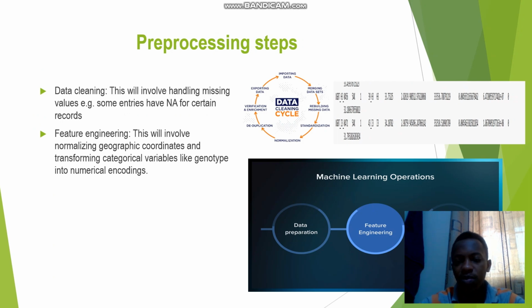Next, I'll be taking you through the pre-processing steps, and we have two. First, we are going to be using data cleaning, which will involve removing any missing values where we have NA, and this will involve using techniques like imputation or removing incomplete samples depending on the extent of the missing data. And next we are going to be using feature engineering, and this will involve normalizing geographic coordinates. So in our dataset you have the longitude and latitude, so we shall normalize them to ensure they are on a consistent scale to enable the machine learning model to learn them faster and much better.